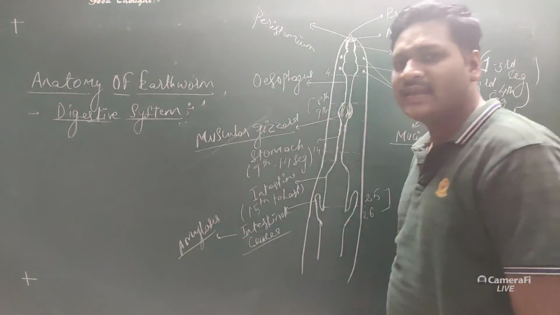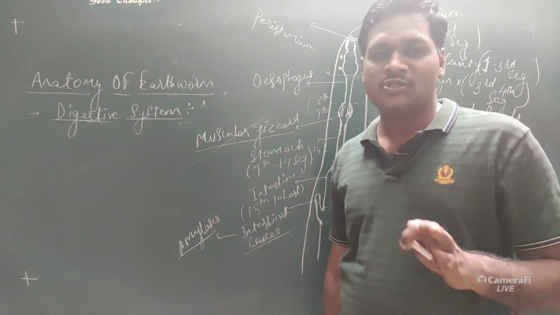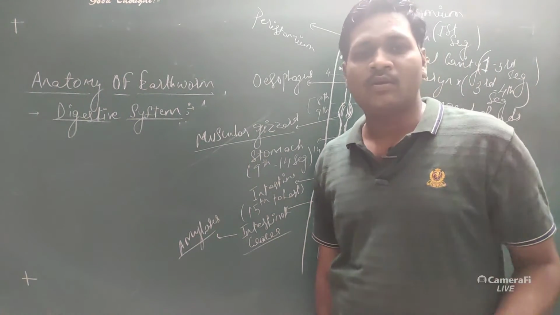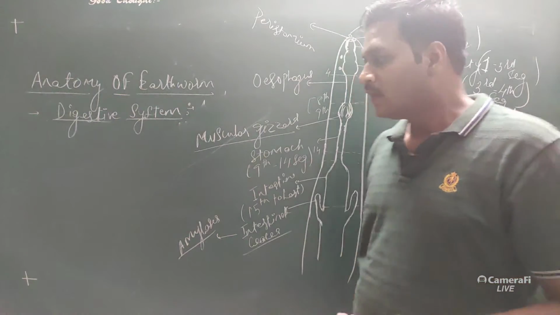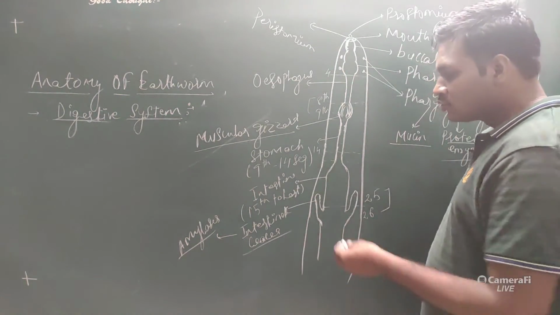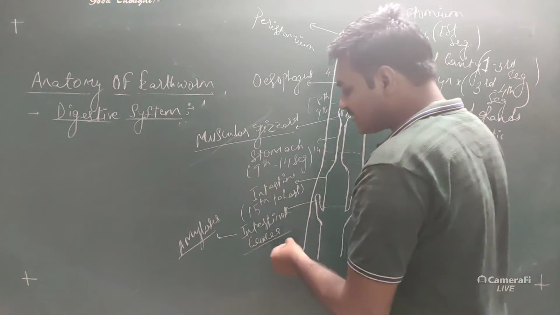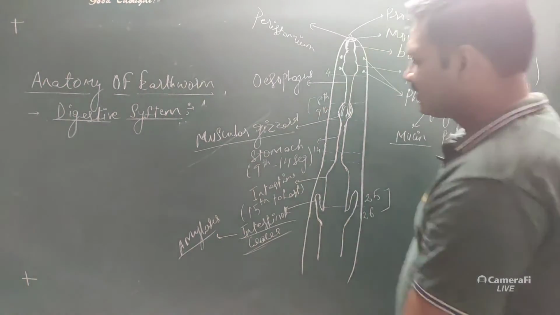Amylases. Now what are amylases? It is an enzyme which is useful for the breakdown of carbohydrates, right? So carbohydrates or sugars. These amylases are secreted by the intestinal caeca.